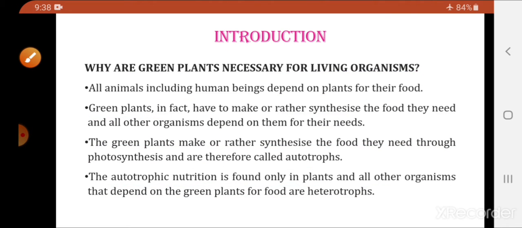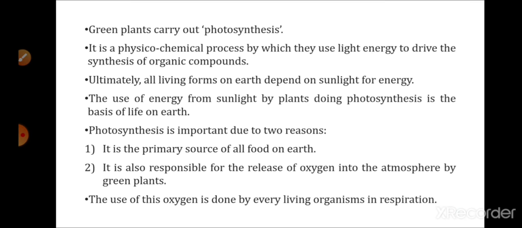So green plants, all the living organisms including we human beings, depend on the green plants for our food. The green plants synthesize the food for themselves as well as for the other organisms, and they synthesize the food by the process called photosynthesis. Their mode of nutrition is called autotrophic mode of nutrition, and the other organisms are dependent on the green plants for their food. So these organisms are called the heterotrophs.